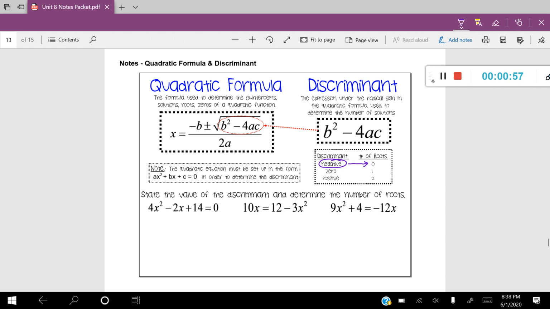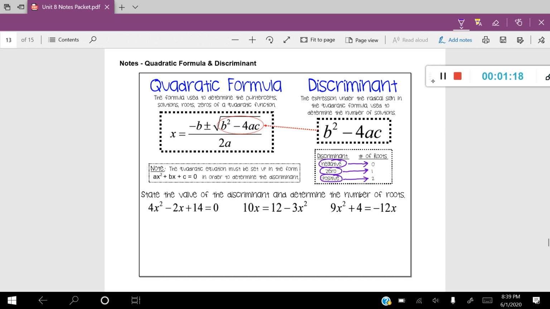Sometimes your discriminant will actually be the number 0. And if it's the number 0, that means that it's going to cross the x-axis just once. And if you have a positive number underneath that radical sign, that means that your graph is going to cross the x-axis twice in 2 different places. So that's what the discriminant actually means.